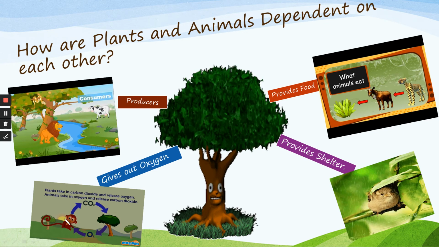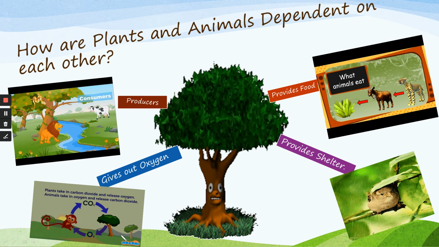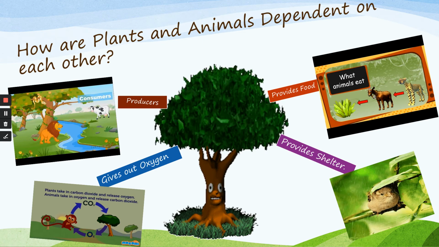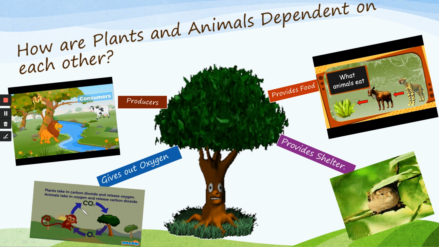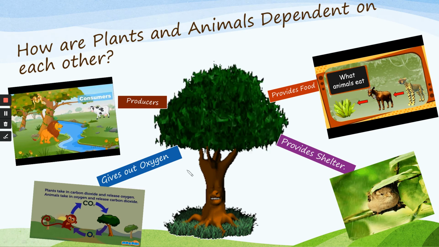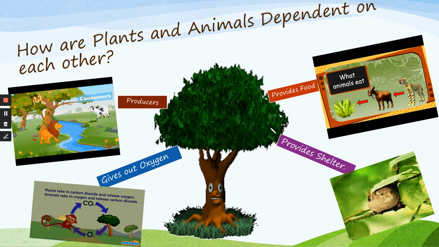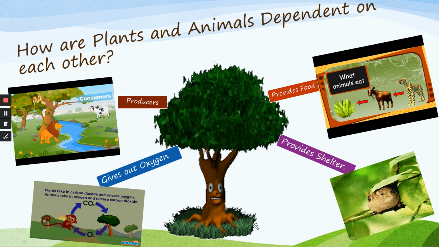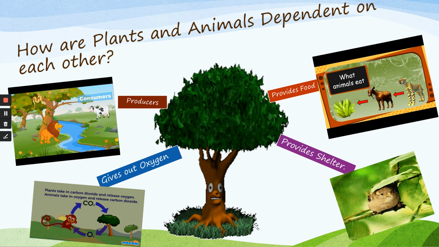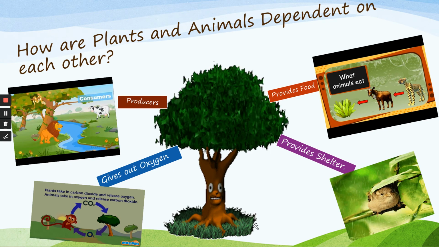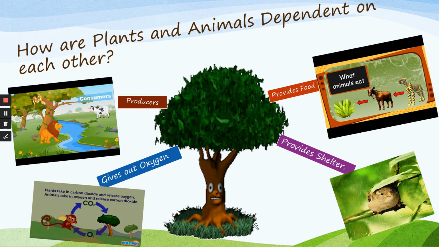And again, we give carbon dioxide out, which is taken by the tree. That means in the environment, oxygen and carbon dioxide levels are maintained with the help of trees. If there are no trees, the level of oxygen and carbon dioxide couldn't be balanced and we couldn't live on the earth.